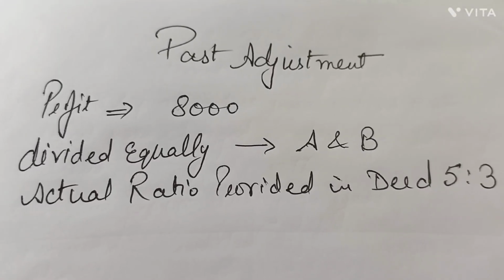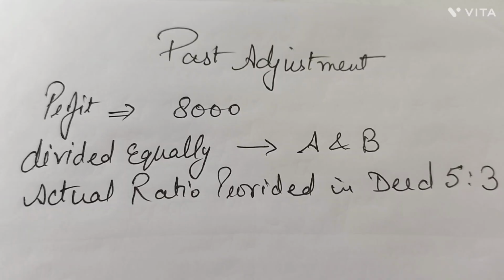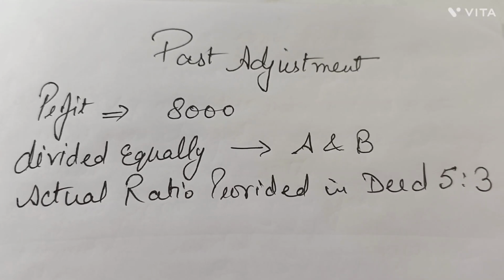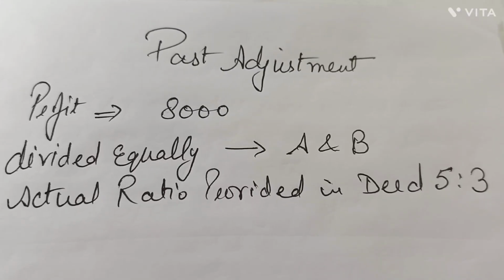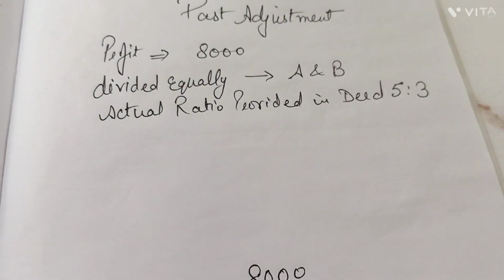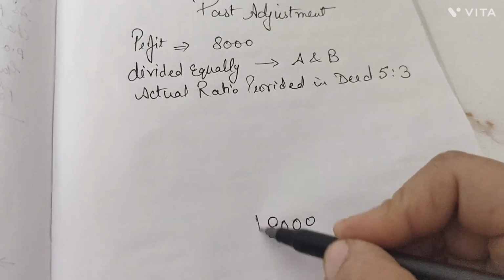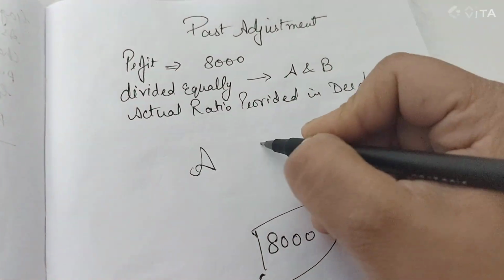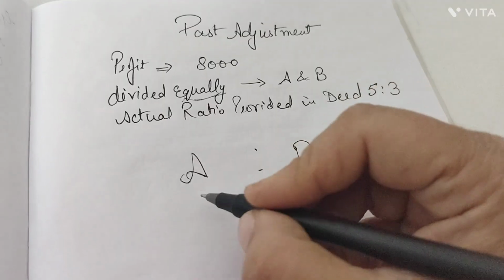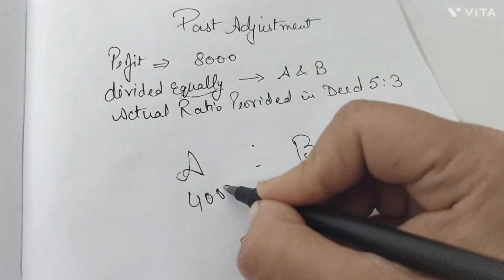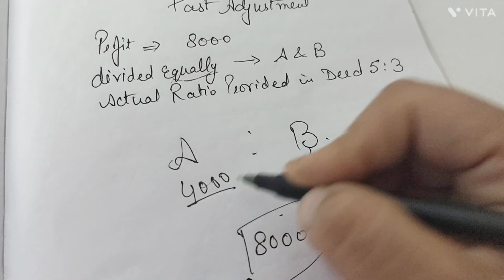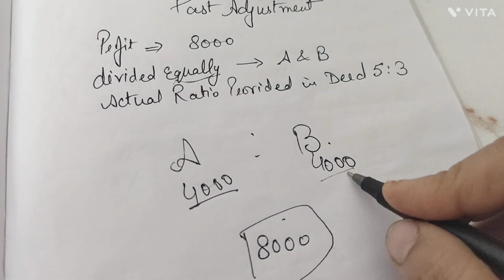In this question, I am supposing that there is a profit of rupees 8,000 which has been distributed among the partners A and B equally, but actually the ratio provided in the deed is 5 is to 3. So what has actually happened is that A and B have taken this profit equally. When we divide 8,000 equally, half got A and half got B. So A got rupees 4,000 and B got rupees 4,000.